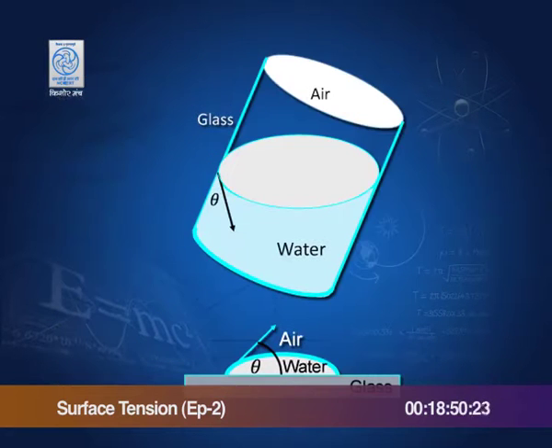Here again there is water, there is air, and this angle, if I draw a tangent to the surface, this angle is the angle of contact, and it is measured through the liquid. And the angle of contact does not depend whether this beaker is straight or tilted, it does not matter.